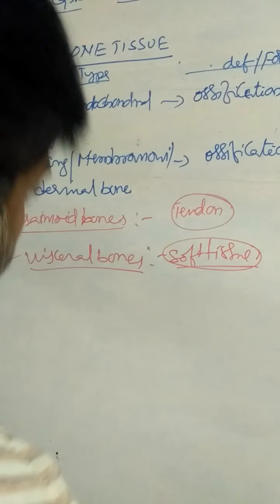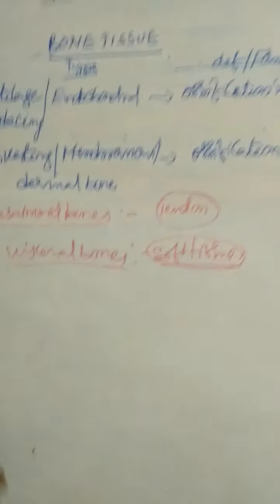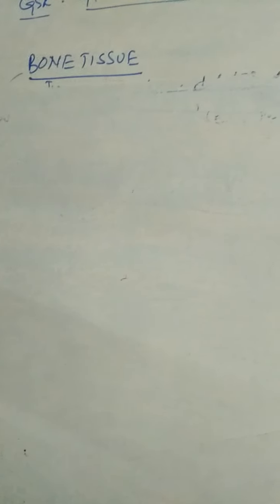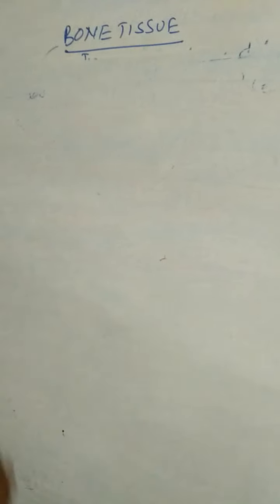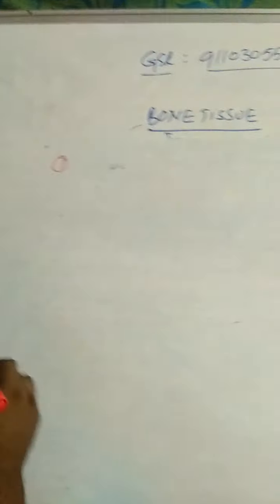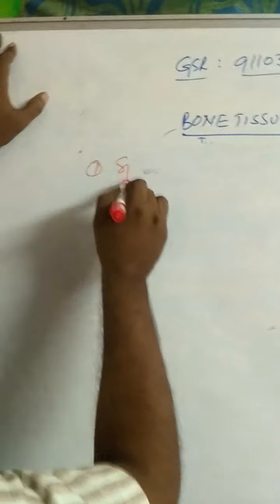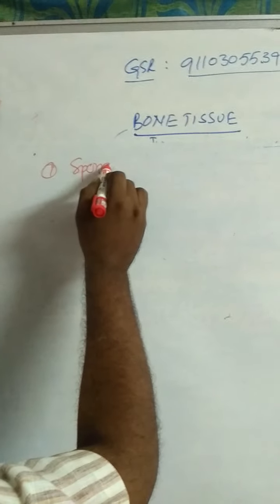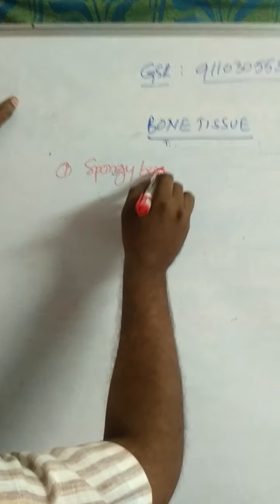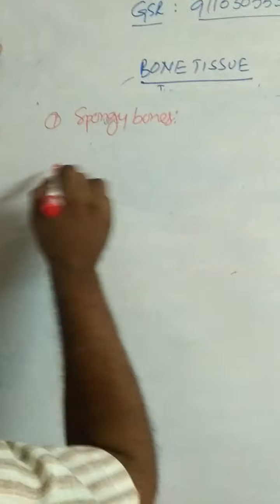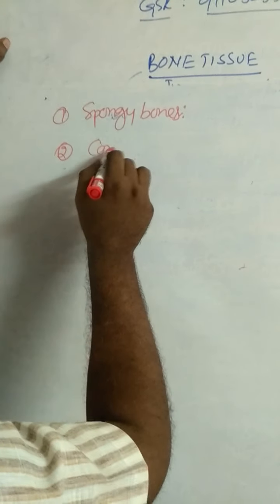And coming to types of bones based on their structure. That means structural classification of bones. There are 2 types of bones in structural classification. What are the 2 types of bones? Number 1, spongy bones. Number 2, compact bones.